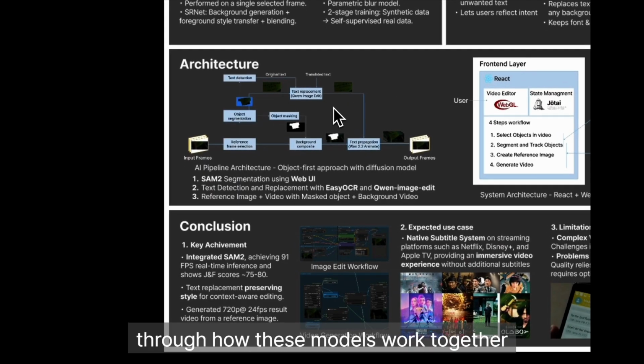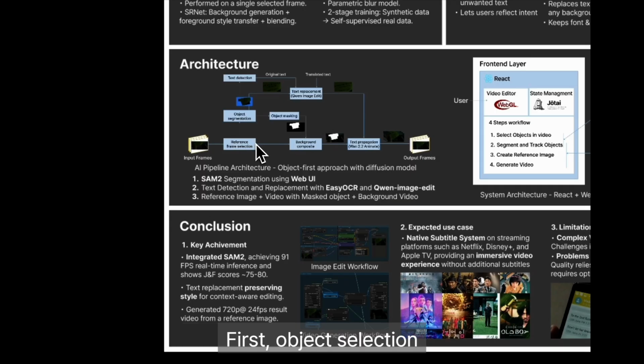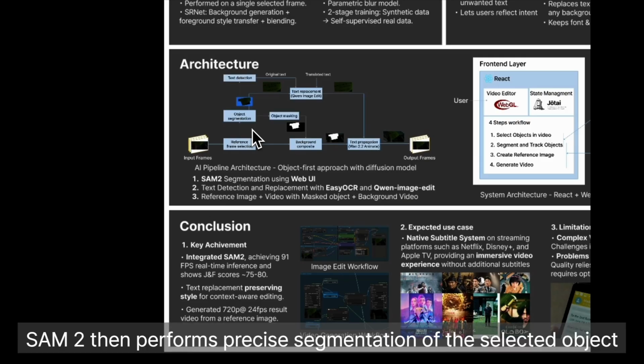Now let me walk you through how these models work together in our pipeline architecture. Our system follows an object-first approach. First, object selection. The user selects the region containing the target text in a reference frame. SAM2 then performs precise segmentation of the selected object.